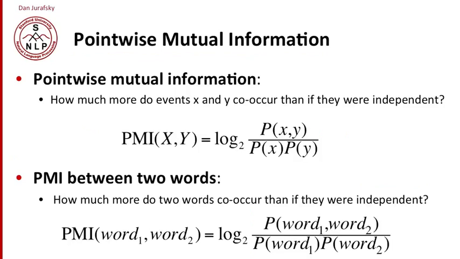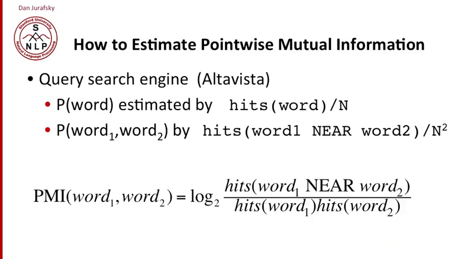So looking at pointwise mutual information, I've just repeated the equation here. We can look at it between two words. We say, how much more do these two words, word one and word two, co-occur than if they were independent, by taking the ratio: the probability of the two words occurring together, divided by the probability of each word separately and multiplied, and we take the log of that. How do we estimate this?